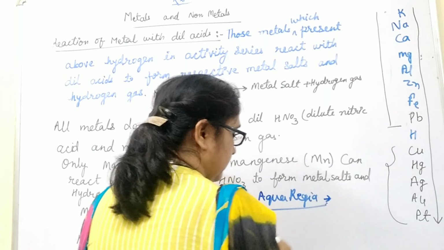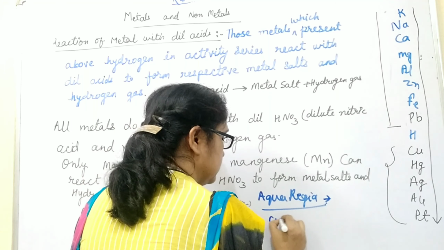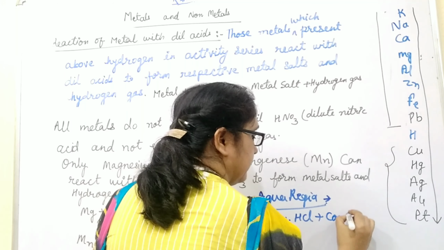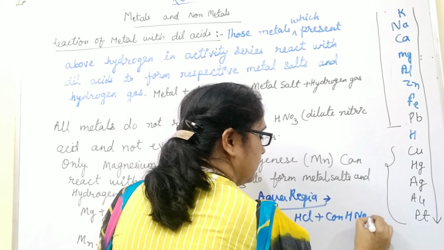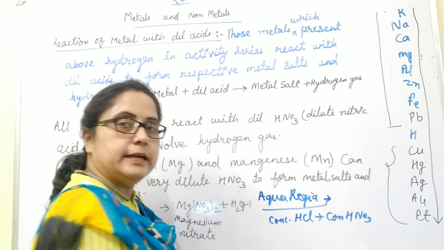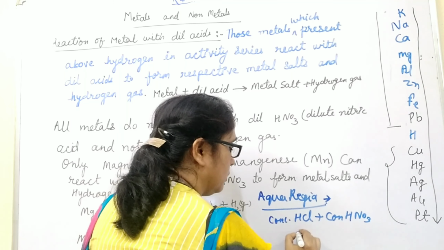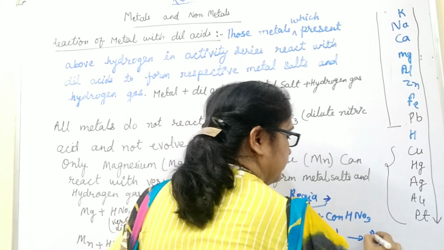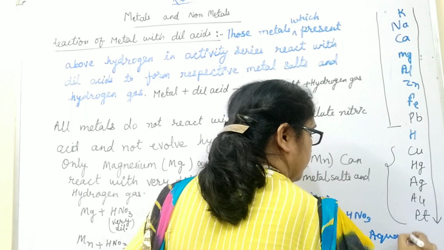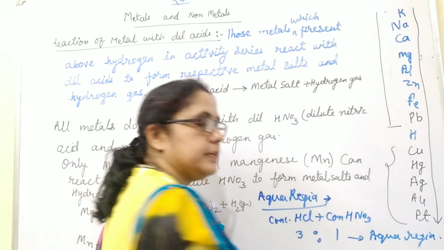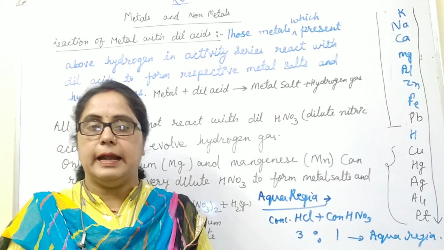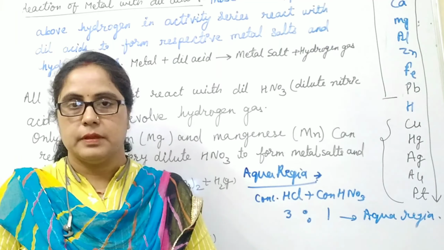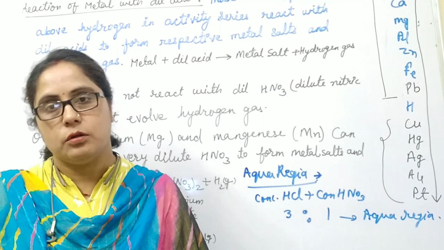This aqua regia is a mixture of concentrated hydrochloric acid and concentrated nitric acid, mixed in the ratio 3:1. This mixture is called aqua regia and it can dissolve noble metals like gold, silver and platinum also. This mixture is also called royal water.